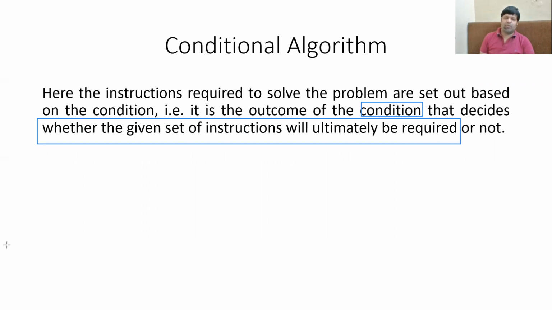In sequential, we know that all the instructions will be executed one after the other. But in conditional, it is not necessary that all the instructions will be executed. It will depend upon the outcome of some condition whether we are going to execute a certain set of instructions or not. If you want to just take an example, just consider that we are following something like this, a